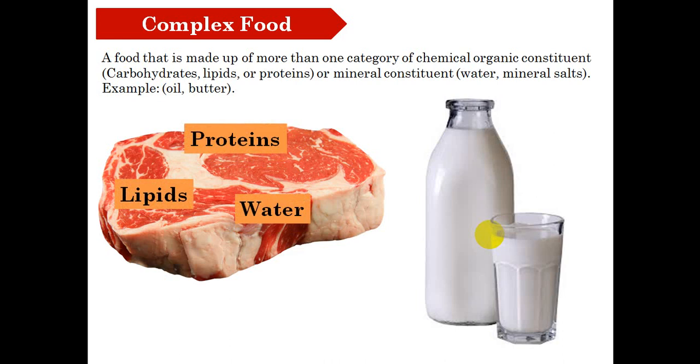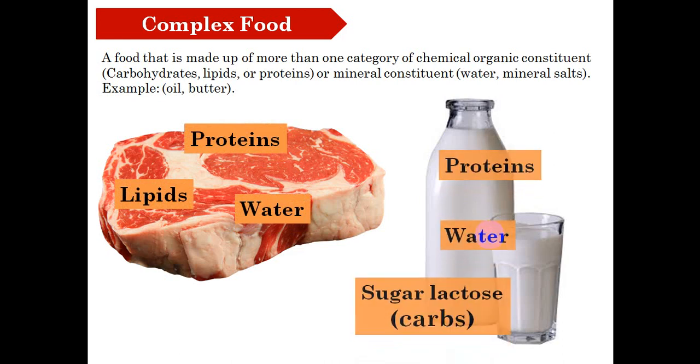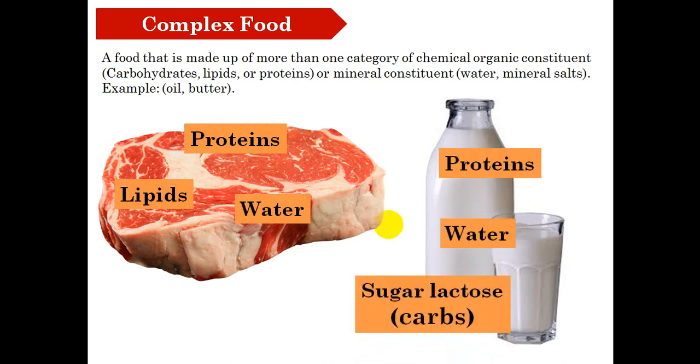Like the meat and the milk, because the meat consists of proteins, lipids, and water, and the milk consists of proteins, water, and sugar, which is the carbohydrate. Because they consist of more than one category, here we have 3 categories in the milk and 3 categories in the meat, we are going to call them complex food.